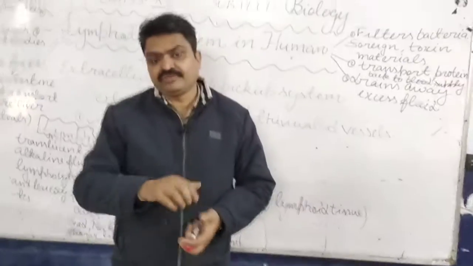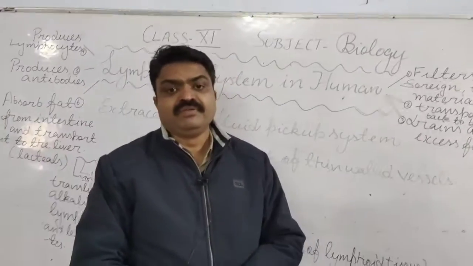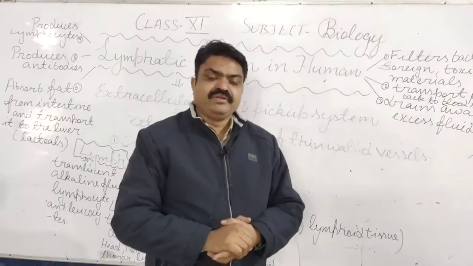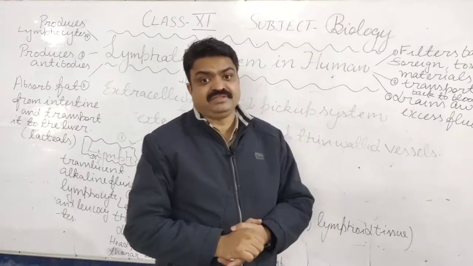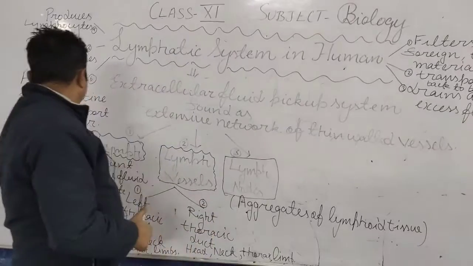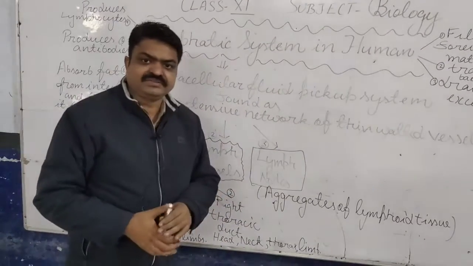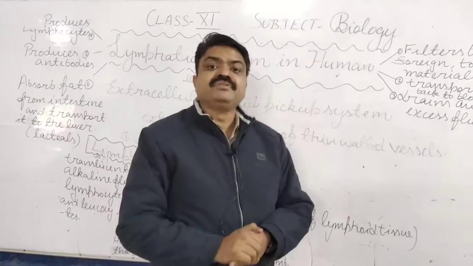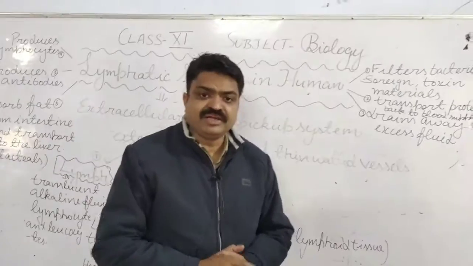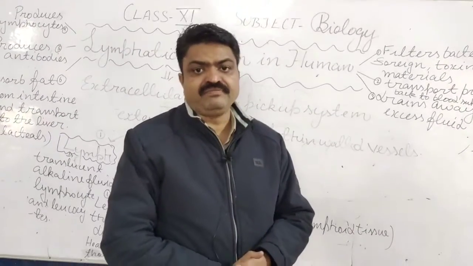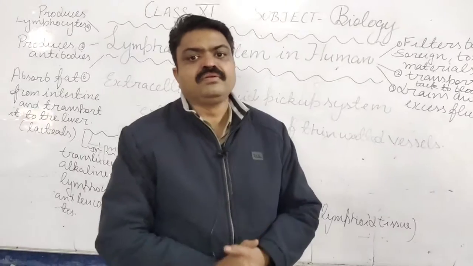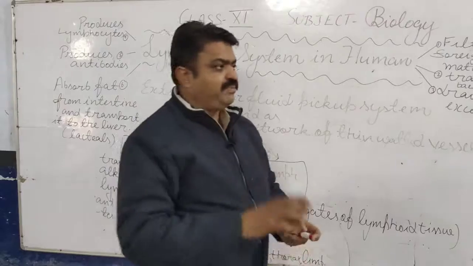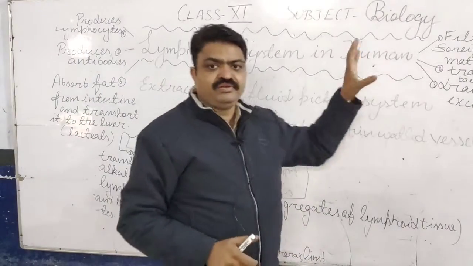Those lymph vessels absorb the fat, and that fat is transported towards the liver, and those special lymph vessels are known as lacteals, students. Lacteals are the lymph vessels that transport the fat from the small intestine to the liver. So that is about the lymphatic system in humans, students.